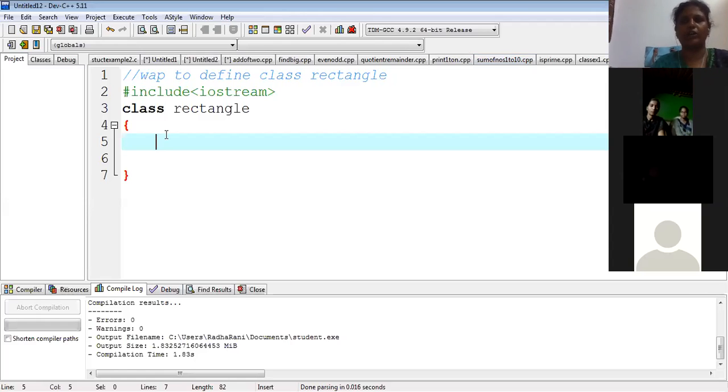I have shown already cube. In cube we have a data member as side and the function is get value. Get value means finding the value of the given cube. So what are the possibilities for the rectangle? What methods are possible for the rectangle? What are the data members? Just, it is right or wrong, you just make a guess.